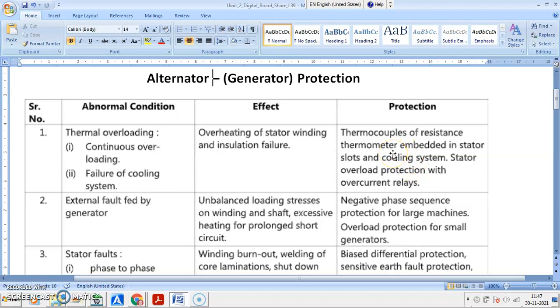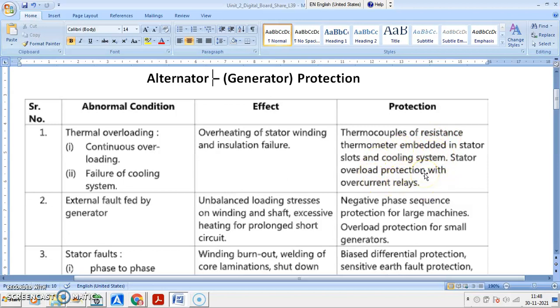or you may have the temperature inside the machine, whatever. So whenever there is a rise in temperature, that will get indicated with the help of thermocouple type temperature indicators or thermometers, and you have set a certain value or certain temperature, that we call ambient temperature. Normally 50 to 60 degrees Celsius. If temperature increases more than 60 degrees Celsius, the cooling system will start to maintain the temperature below that, and if your cooling system is still working and temperature is rising, then you may provide overload protection.